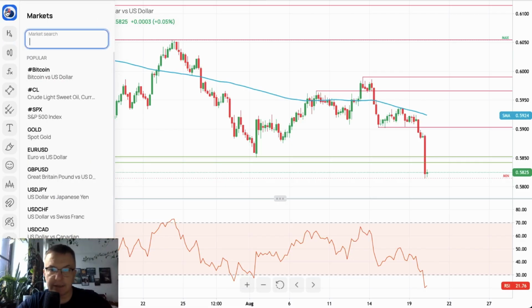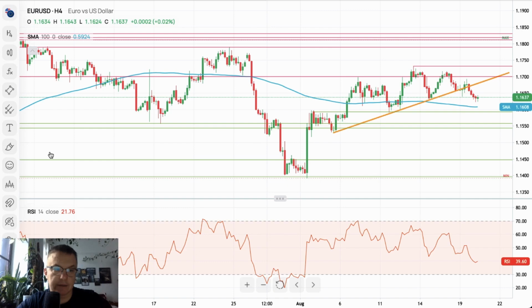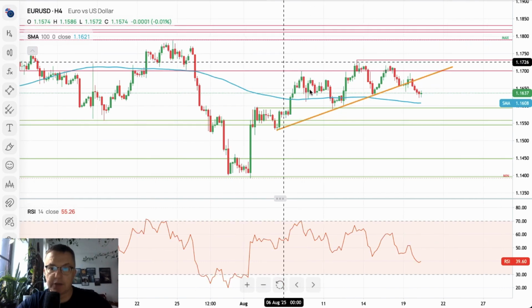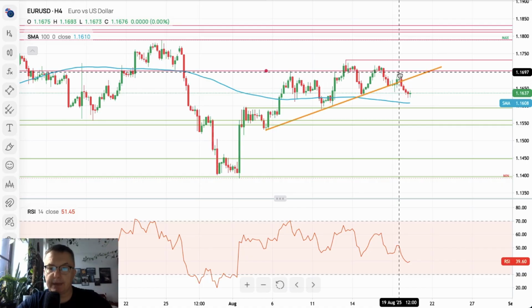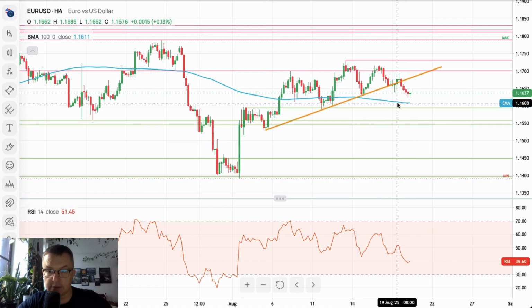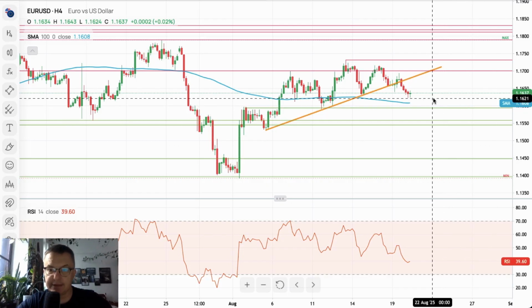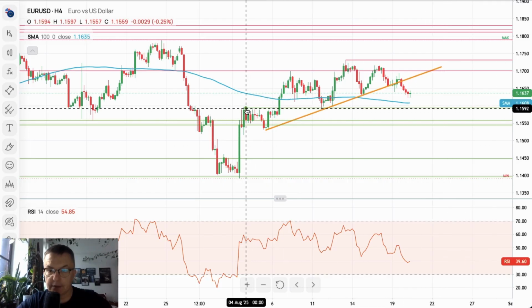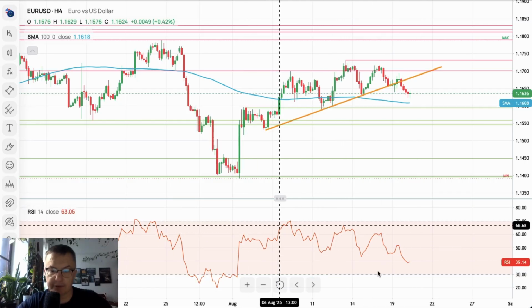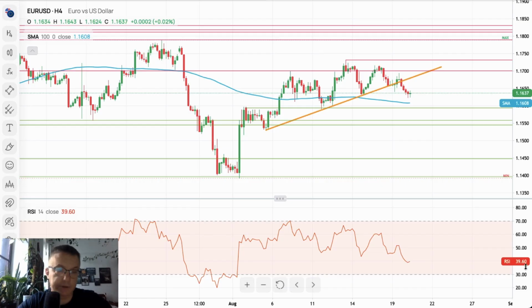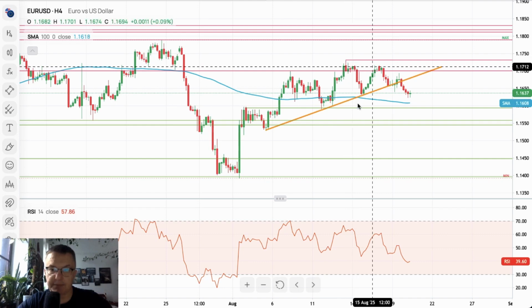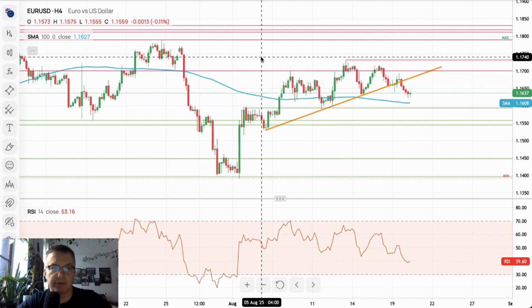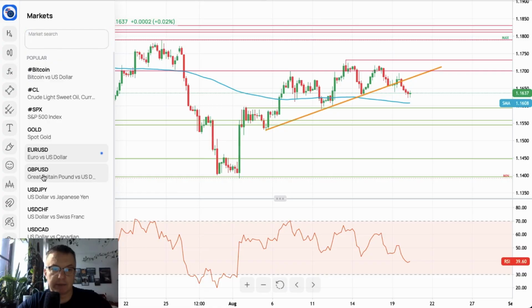So that's the New Zealand dollar versus the American dollar. Let's take a look at the euro dollar. Euro dollar doesn't do much these days. The pair broke below the local trend line towards the 100 periods moving average at 1.1608. They are still trading above the 1.1594 technical support, as the momentum slowly deteriorates towards the level of 40. So right now, the euro dollar market is trendless, coming up and down, and we are waiting for a breakout, some decisive breakout that might be needed.